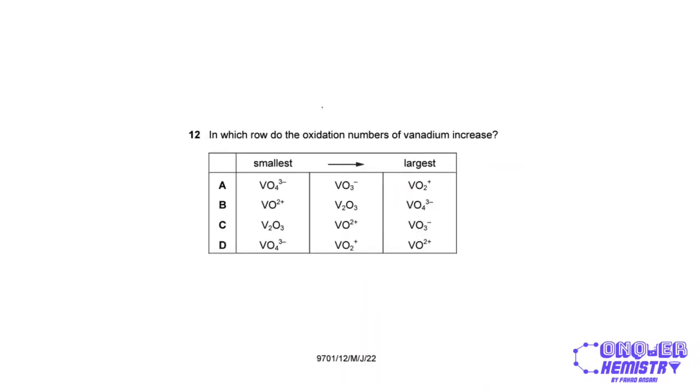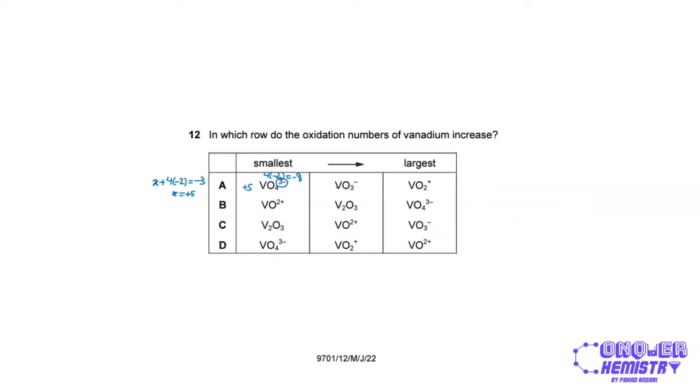In which row do the oxidation numbers of vanadium increase, right? So over here you can see that the other element in all of these ions or compounds is oxygen, and oxygen has its usual oxidation state of -2. So in VO4, we have 4 oxygen, so that is 4 times -2, that's going to be -8. And because we have a total charge of -3, we could write the equation x plus 4 times -2 equals -3. And so in this case, x turns out to be +5, right? So for vanadium, this is +5.